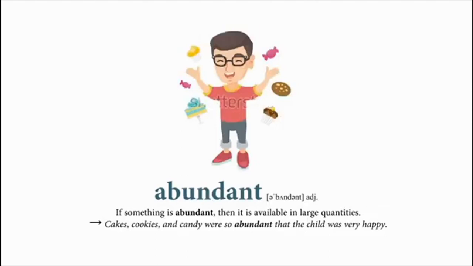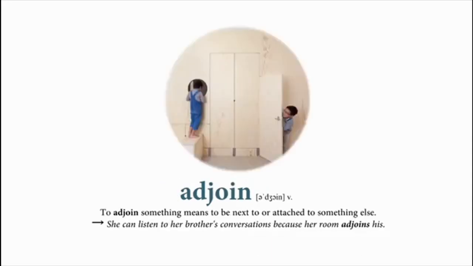Abundant. If something is abundant, then it is available in large quantities. Cakes, cookies, and candy were so abundant that the child was very happy. Adjoin. To adjoin something means to be next to or attached to something else. She can listen to her brother's conversations because her room adjoins his.